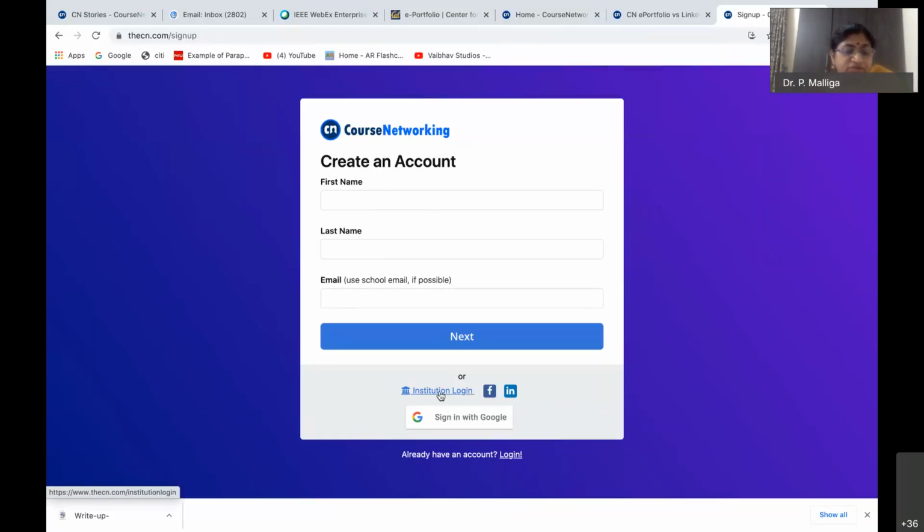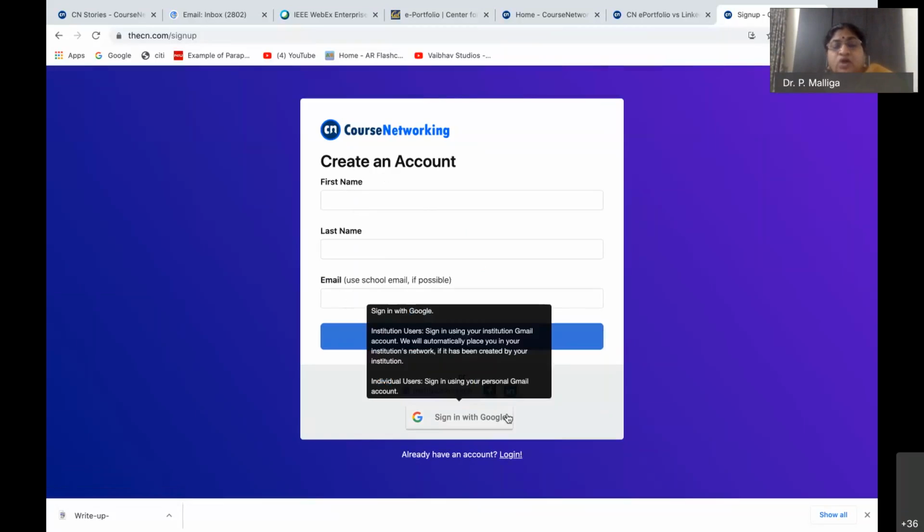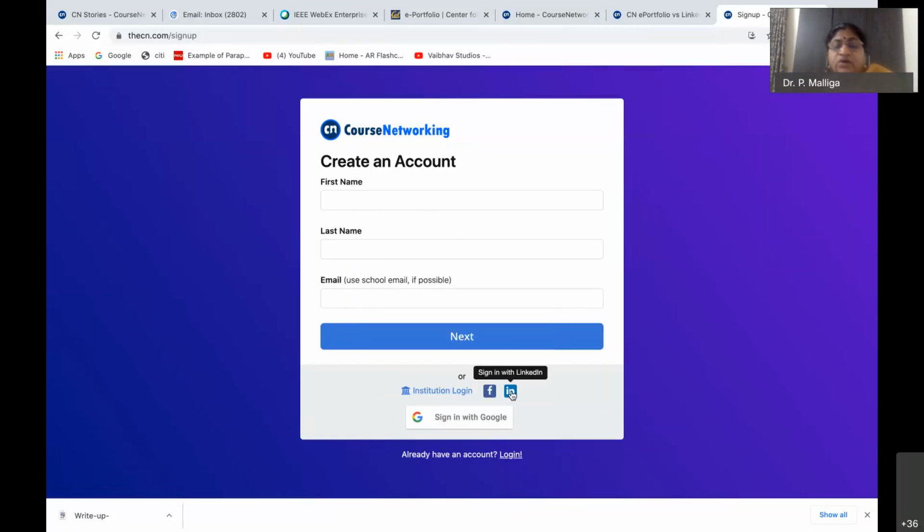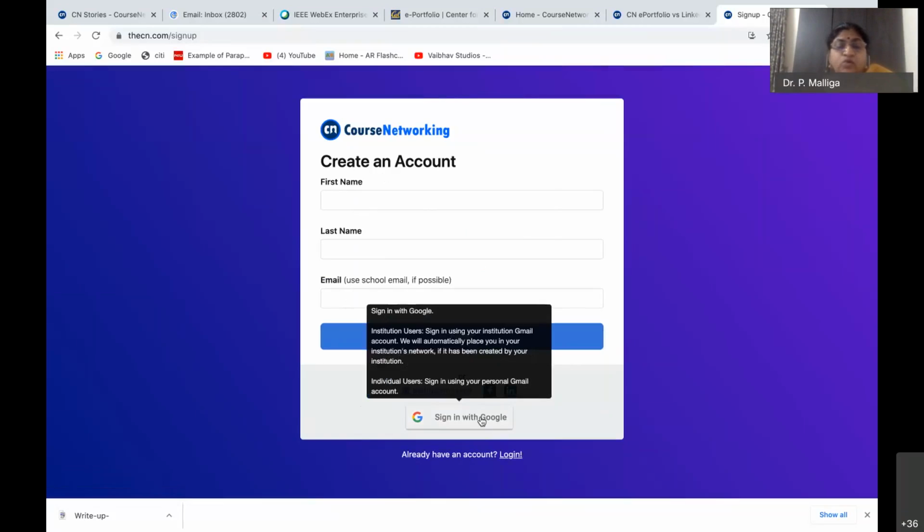It is on purchase also. The institute can purchase, because a lot of features, unlimited features will be available. Otherwise, we can also have an individual free login. Or you can also log in with your Facebook or with your LinkedIn or with your Google Gmail account.